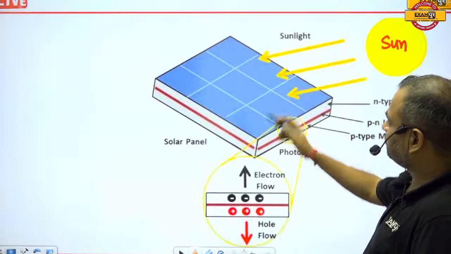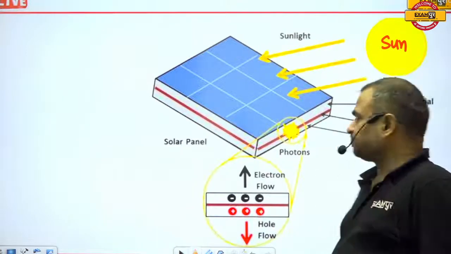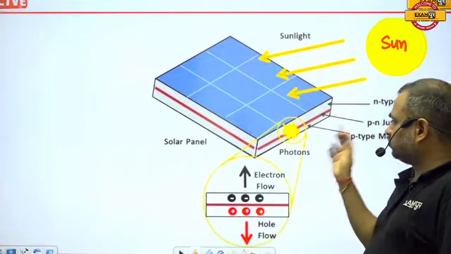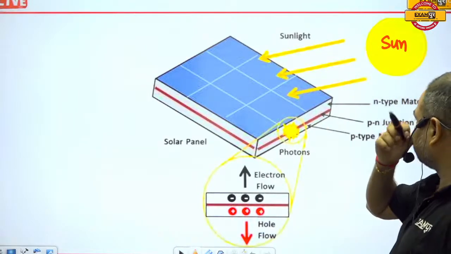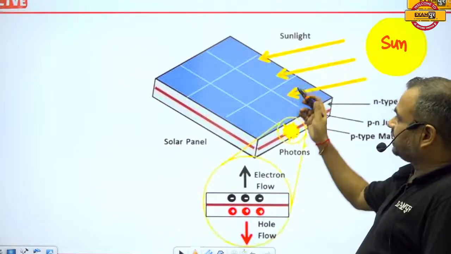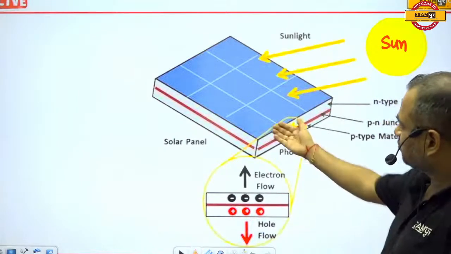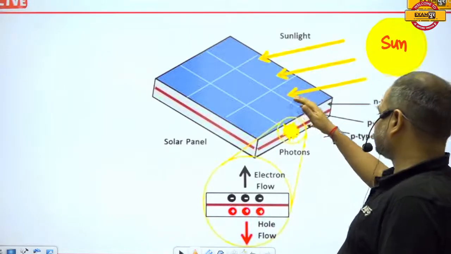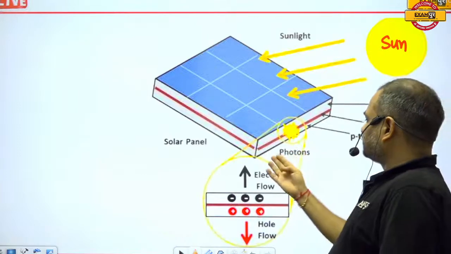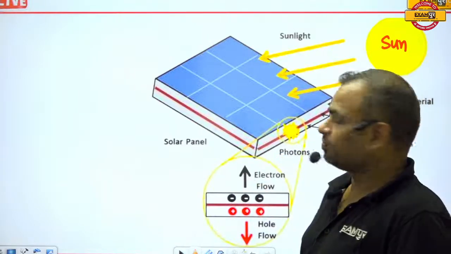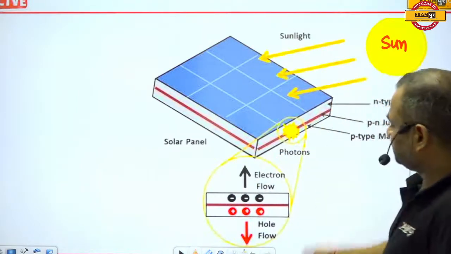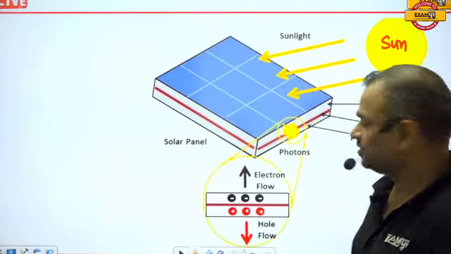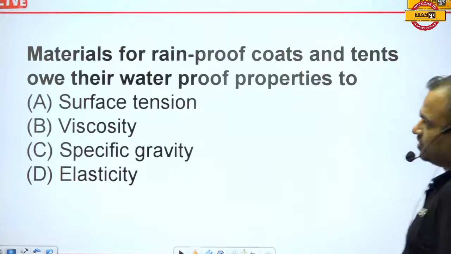Actually this is the solar panel on which there are 2 kinds of plates, N type crystal and P type crystal. The lower portion is of P type and the upper portion is of N type. When the light ray falls on the surface of N type, the electrons are emitted from the N type, and these electrons get a path to the battery, and the lower portion is the positive side. In this way, the upper portion and the lower portion are connected to the battery, and the battery gets charged.